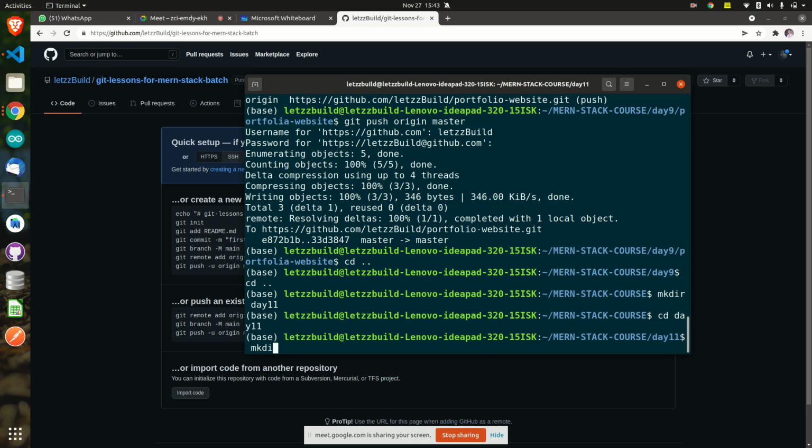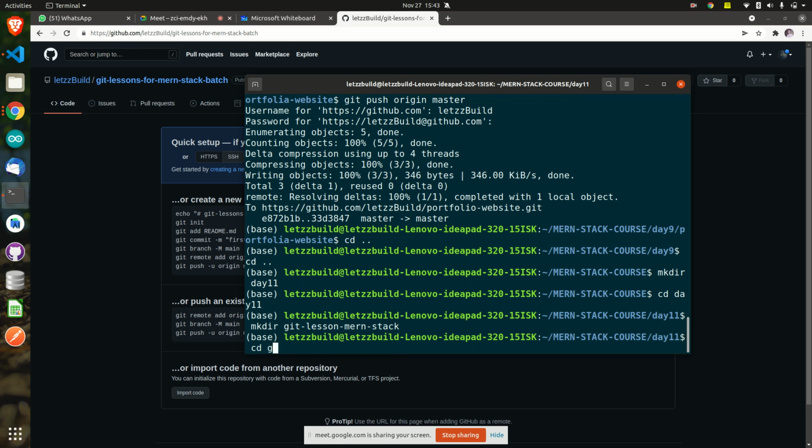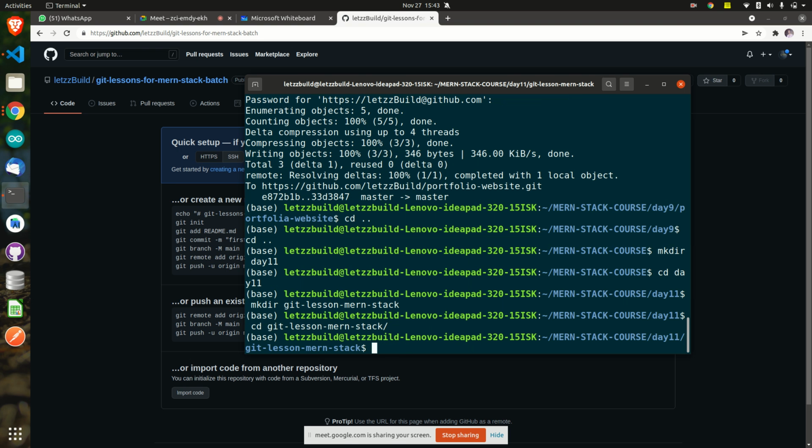Inside this folder, I will create the folder git lessons merge stack. Now go inside this folder. I have created a normal folder, named git lessons merge stack. You can just right click and create that folder. Nothing difficult, I have not done some magic work.